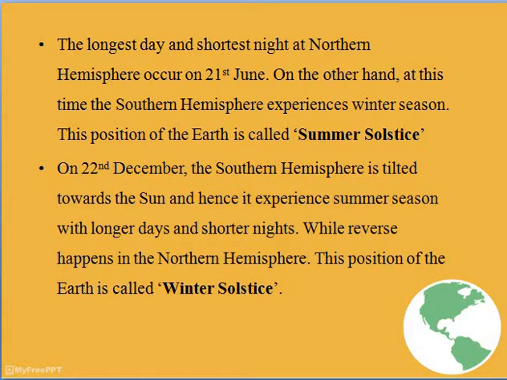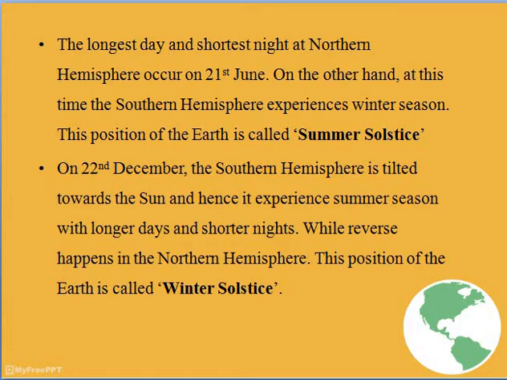Summer season means the longest days and shortest nights. On the other hand, at this time the southern hemisphere experiences winter season. So this position of the earth is called summer solstice.